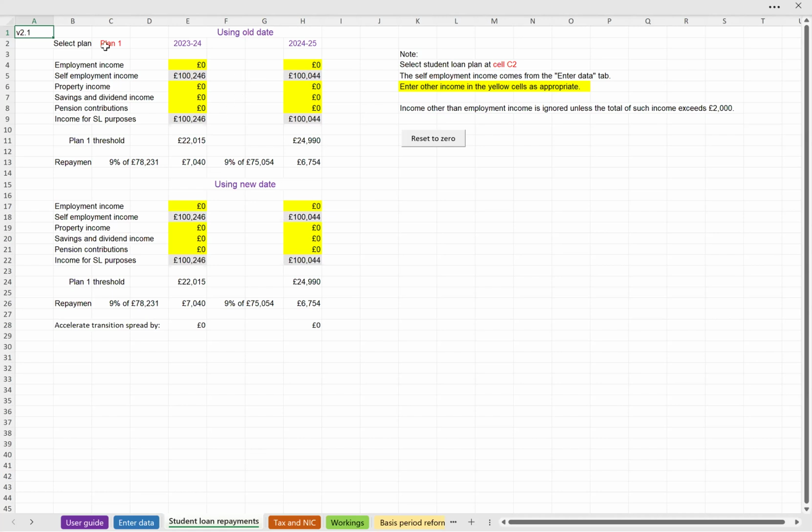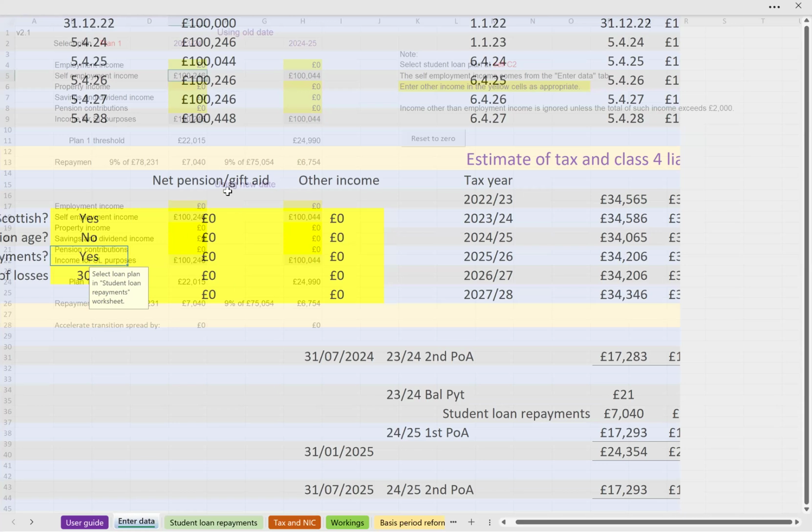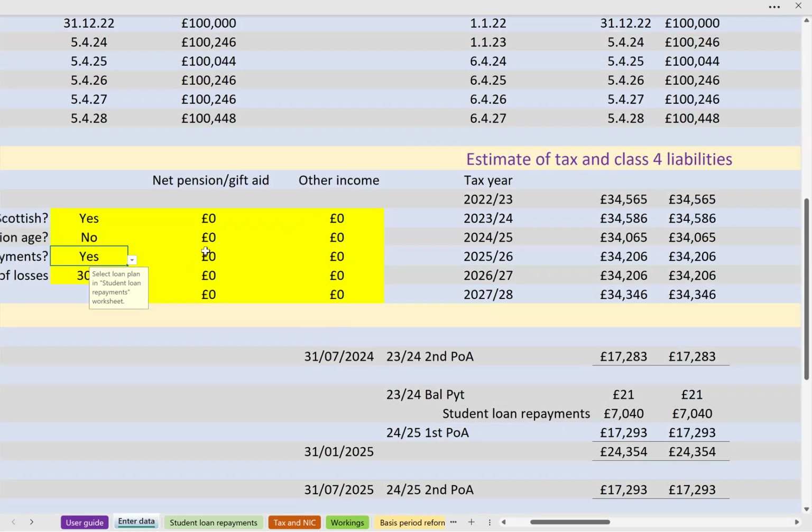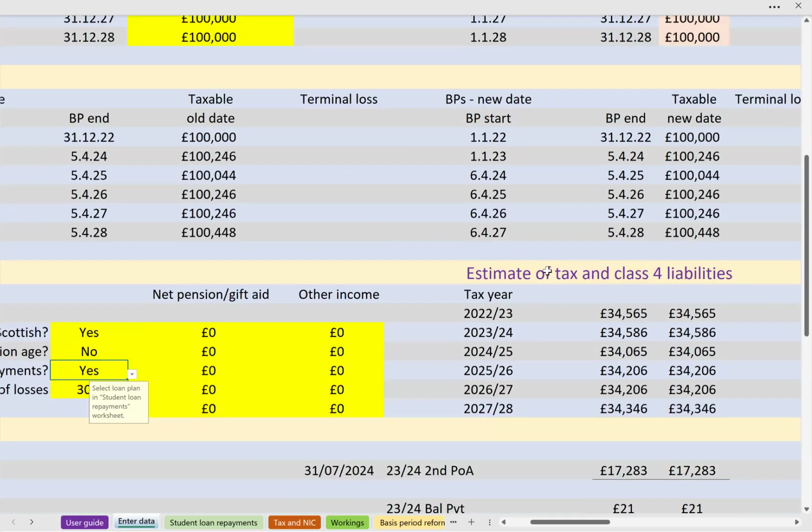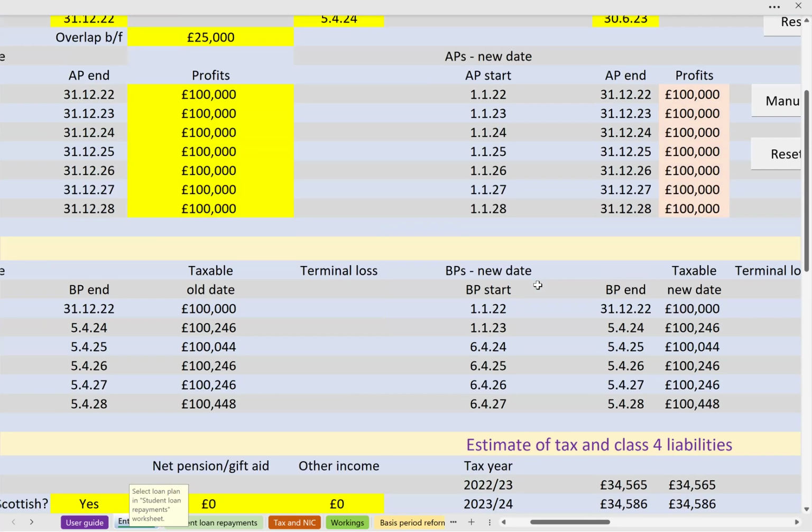You can select whether it's plan 1, 2, 4, or postgrad, and it'll automatically populate it with the taxable profit for 23-24 and 24-25, and then it'll populate it with the additional income that you will have input on the enter data sheet. So there is this facility for other income and also for net pension contributions or charitable donations. So quite a lot of data to work through there.